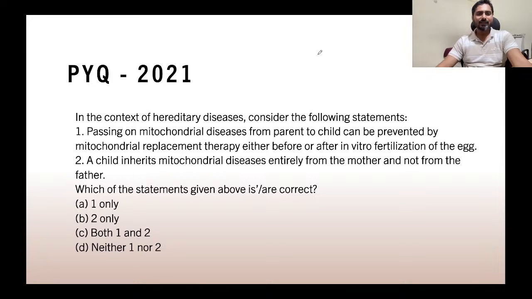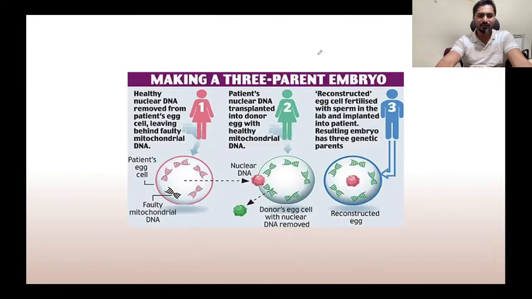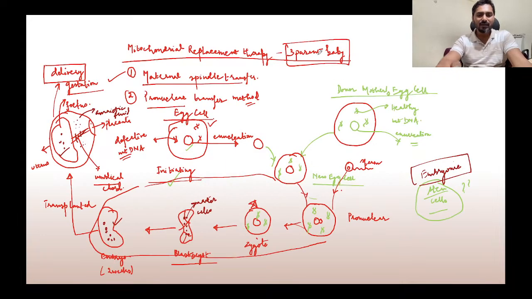Yes, so the first statement is correct, that it can be done before fertilization. In the first process that we have already seen, maternal spindle transfer, we did IVF and did the replacement before fertilization.